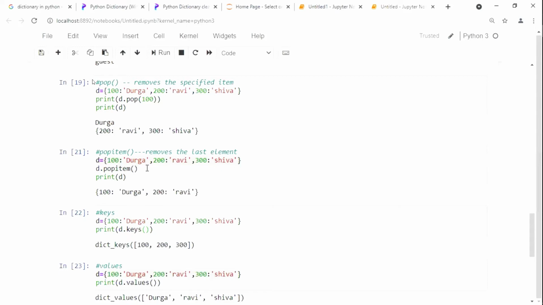One more thing here. If the value is not there, for example if we give 400, pop will show a key error. Delete will not show anything if the value is not there, it gives none. For example, for 100, 200, 300 pieces specified, if I consider 400, delete gives none, while pop shows an error, a key error.